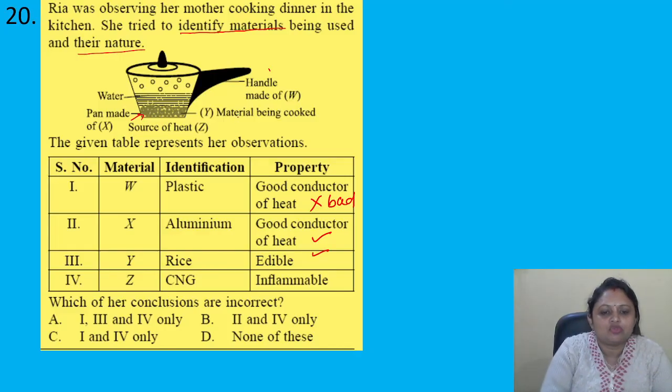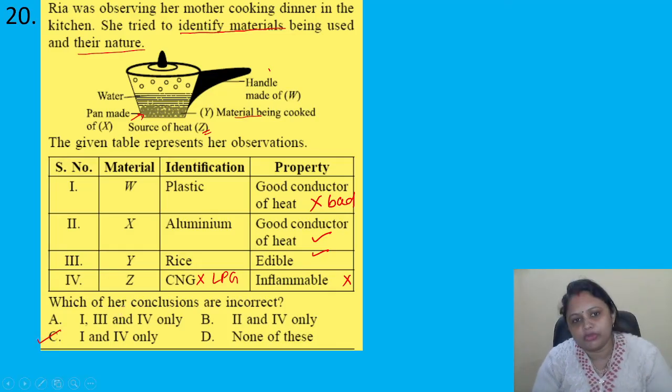What is Y? That is material being cooked. Z, CNG inflammable. What is Z? That is the source of heat. This one is incorrect because we do not use CNG for cooking purpose. We use LPG for cooking purpose. So which are incorrect? That is 1 and 4 are incorrect. So correct answer is option C.